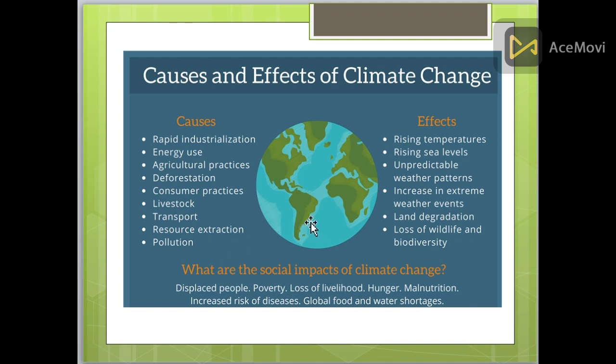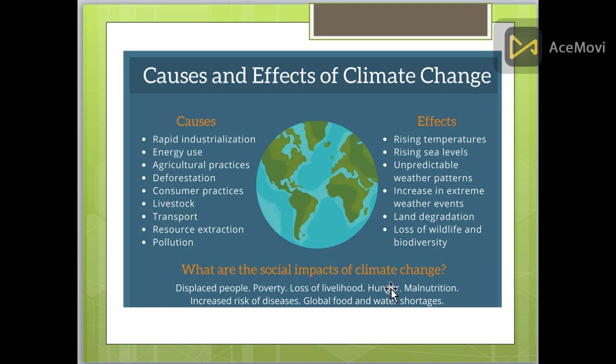Extraction and pollution are causes too. What are the effects of climate change? It raises the temperature of the earth, raises sea levels, brings unpredictable weather patterns, an increase in extreme weather events, land degradation, and loss of wildlife and biodiversity. These are the very harmful effects of climate change on planet Earth.